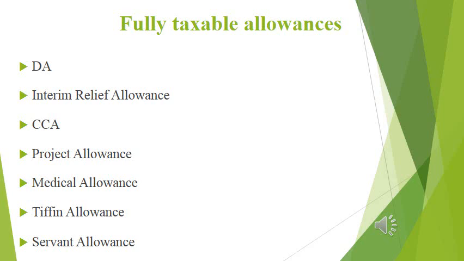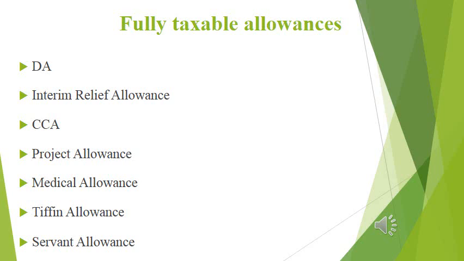The next one, CCA, that means city compensatory allowance. It's an extra amount for meeting the cost of living in a city. It's fully taxable. The next one, that is project allowance. Project allowance may be provided to an employee working on special projects. The next one, that is medical allowance. It is a fixed amount of allowance that may be provided by an employer to the employee to meet probable medical expenditure.